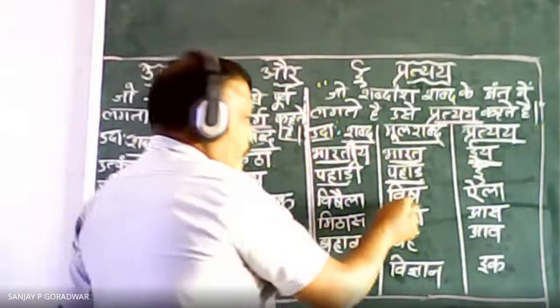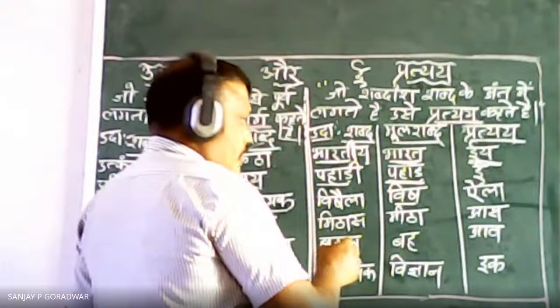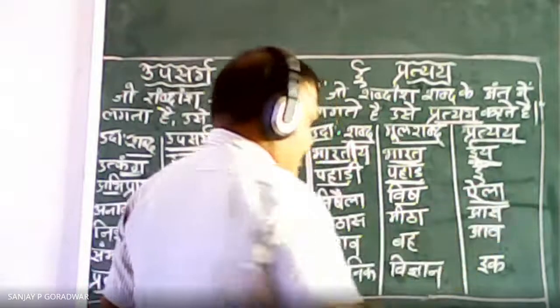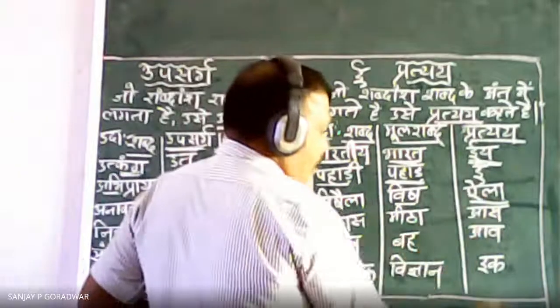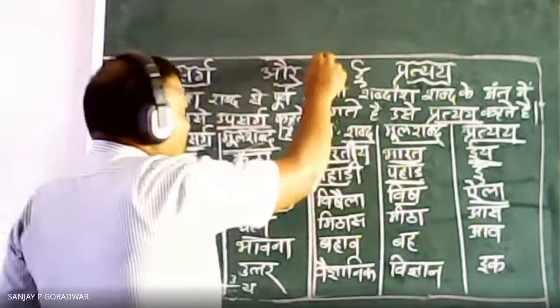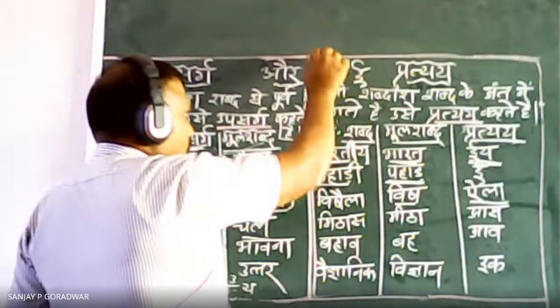Now here, Vish means poison. Aila is a suffix. This I is equal to these two symbols.